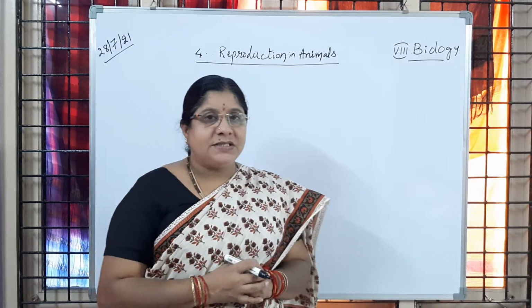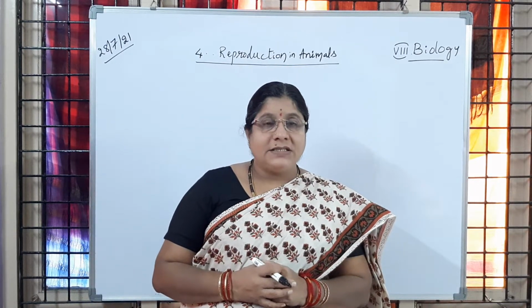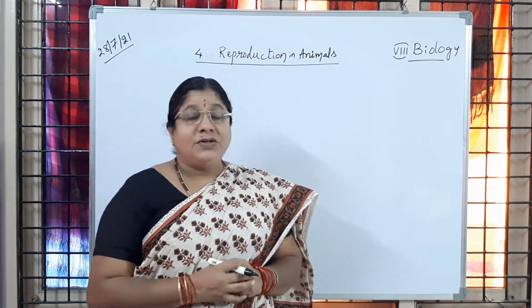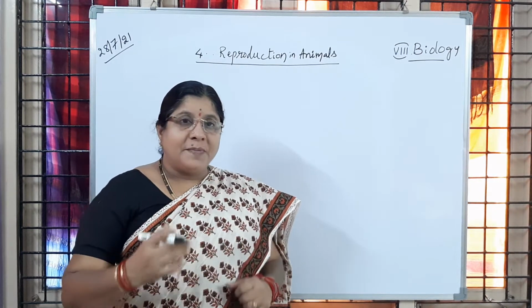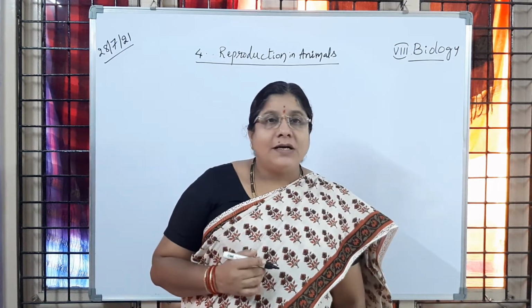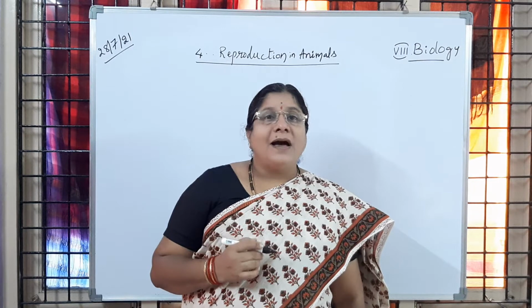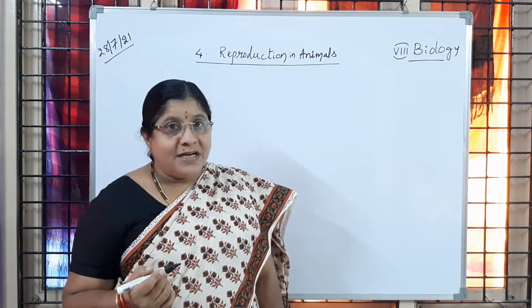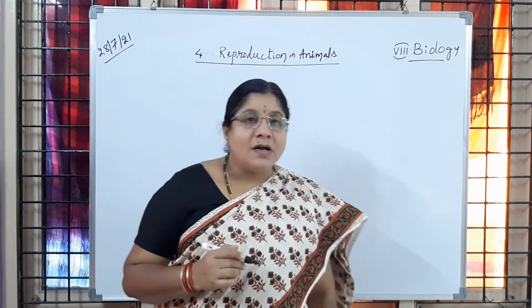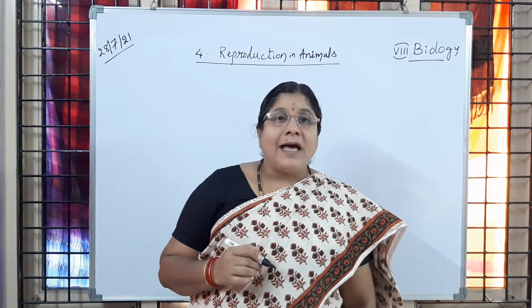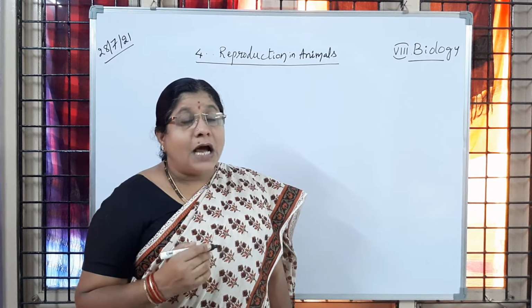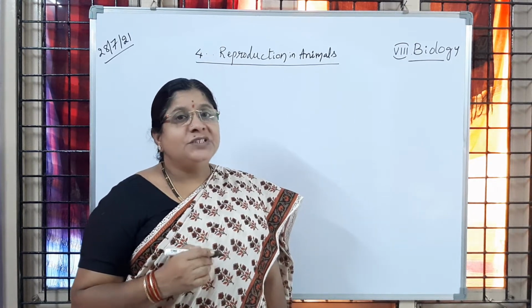The male reproductive system consists of a pair of testes, a pair of tubes which are given off from the testes, and the penis. The testes are the male reproductive organs, and they produce a large number of microscopic single-celled gametes, or male gametes, which are called sperms. The sperms produced by the testis are carried through the seminal ducts and sent out of the body through the penis.